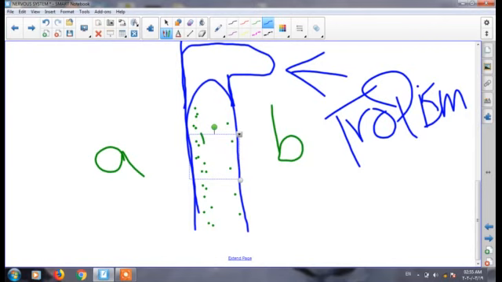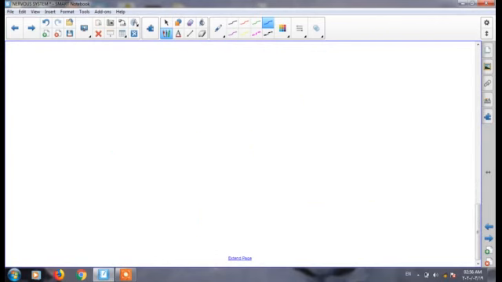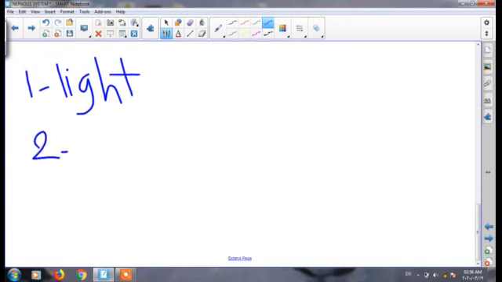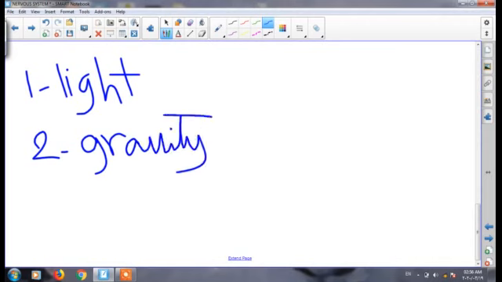But the question now is, what are the factors which affect the concentration of auxin, or which make the concentration of auxin increase more in one side than the other? We have three factors: number 1, light, number 2, gravity, and number 3, water.